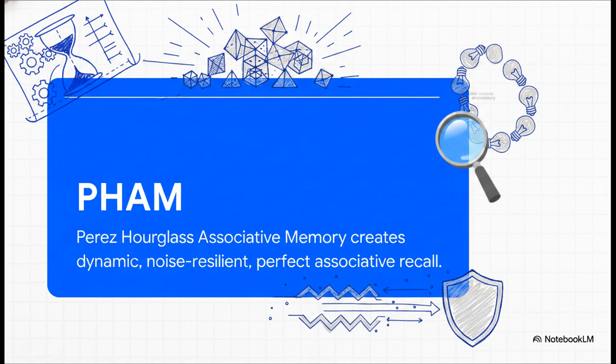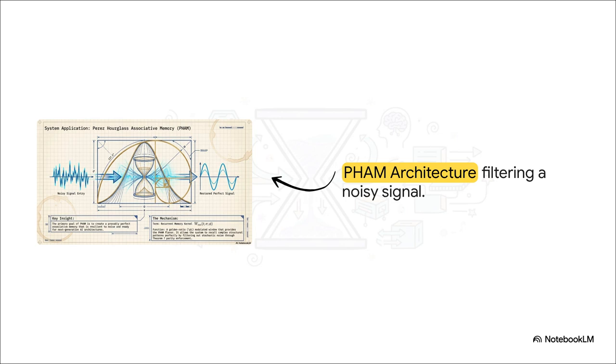PAM is the specific dynamical realization of fractal associative memory within the larger PHFE framework we've been discussing. The ultimate goal here is to achieve what the blueprint confidently calls provably perfect memory architectures. Notice the precise mechanism at play here. A deeply noisy, chaotic signal crashes into the system, passes through the recurrent memory kernel modulated by the golden ratio, and emerges completely restored as a perfect signal.